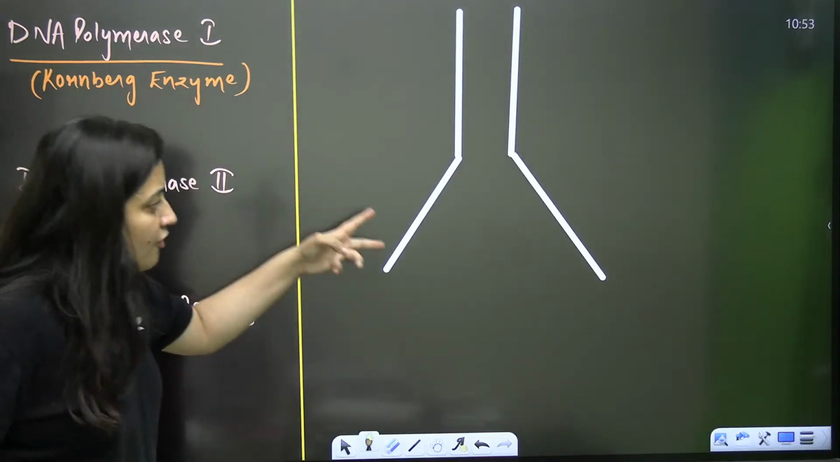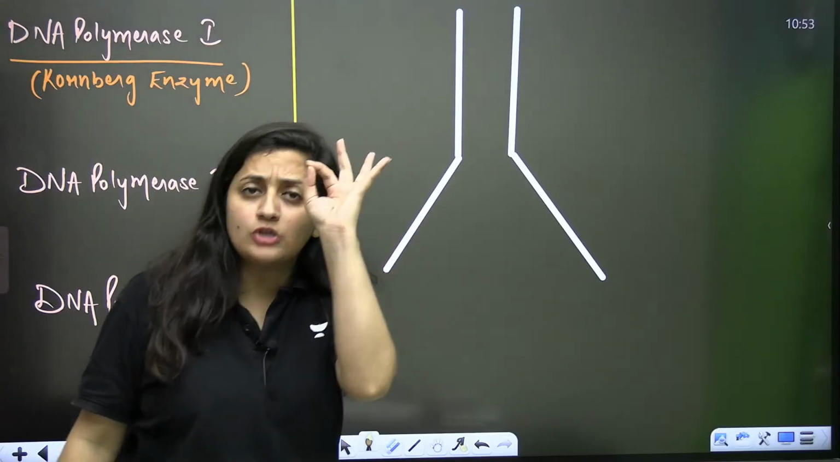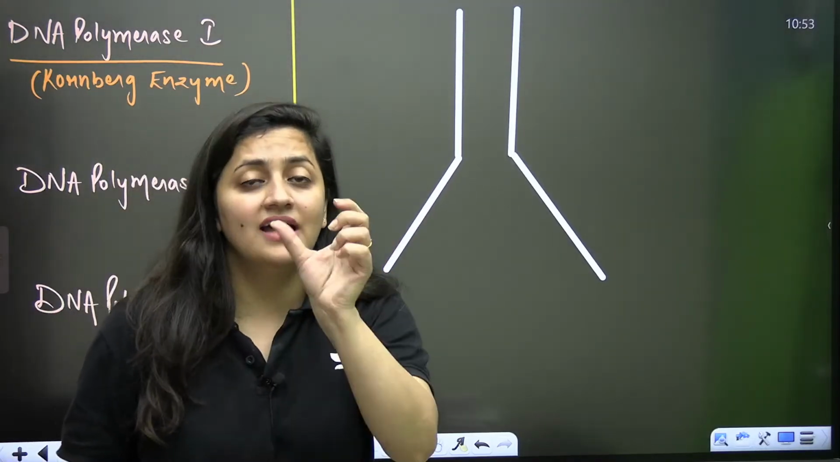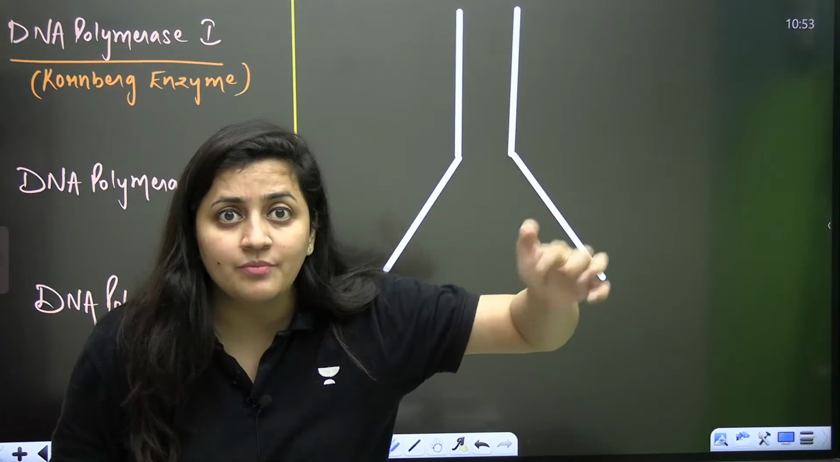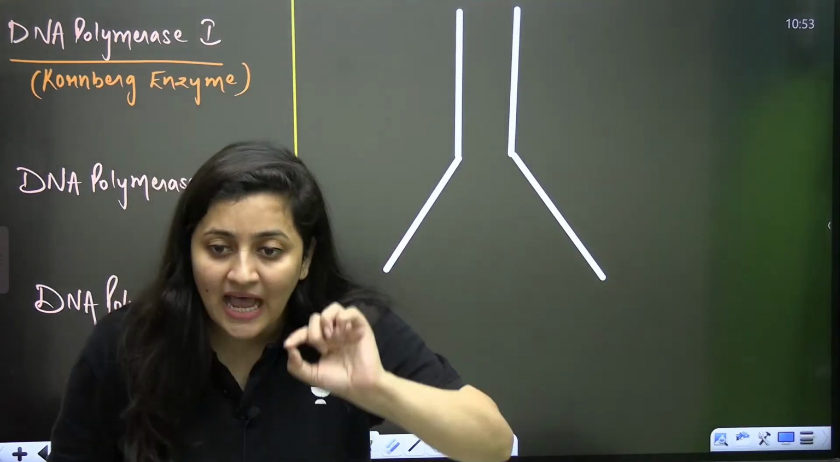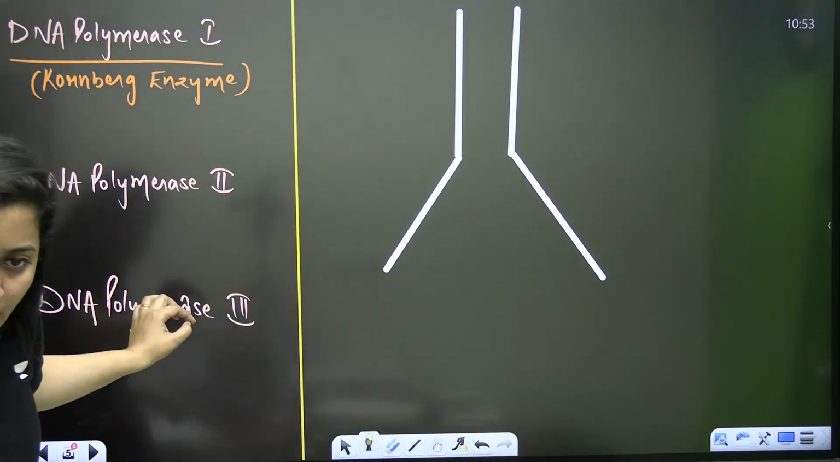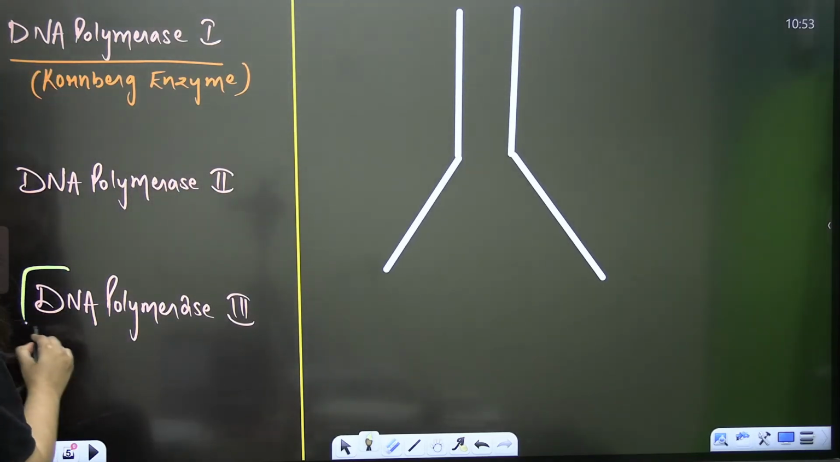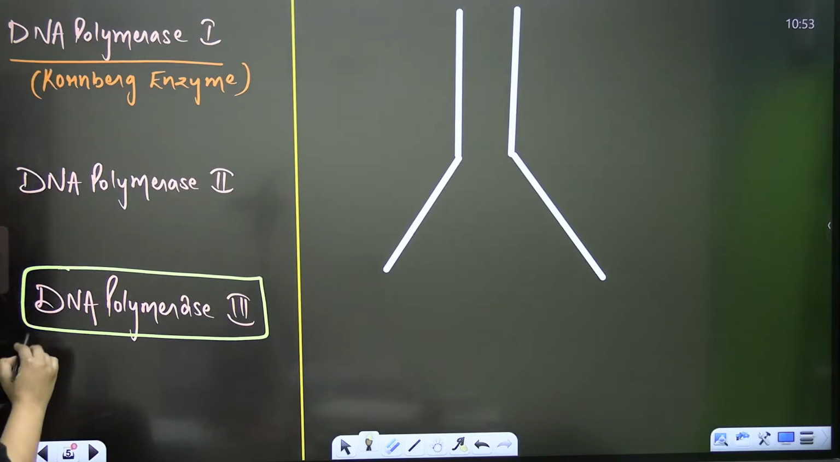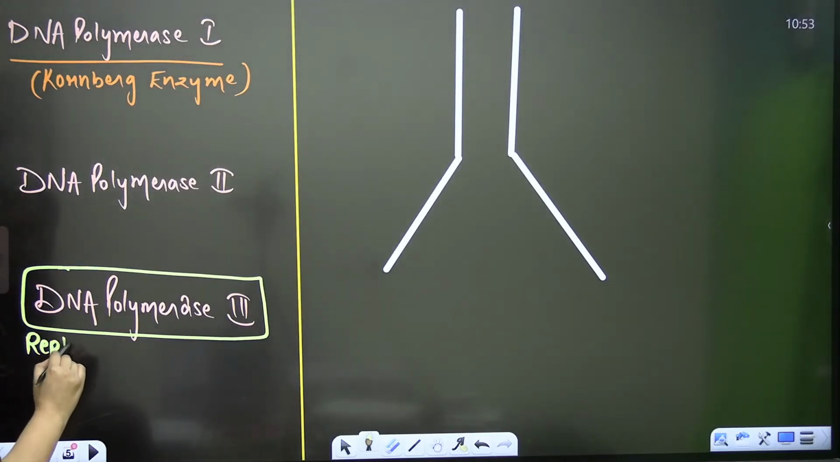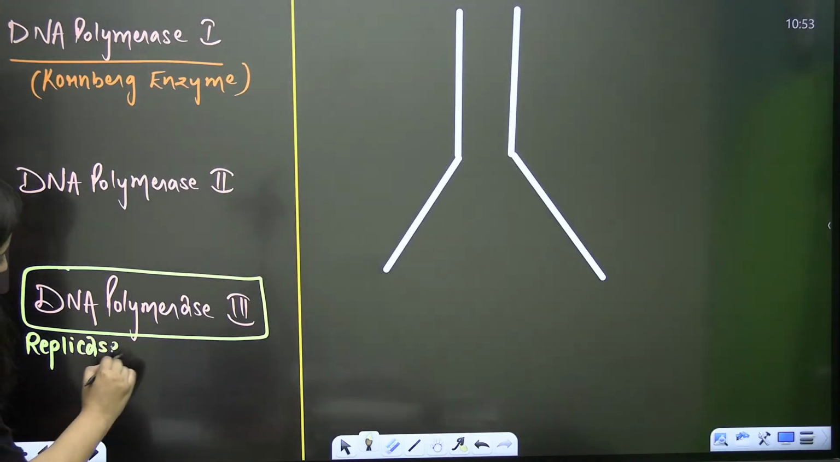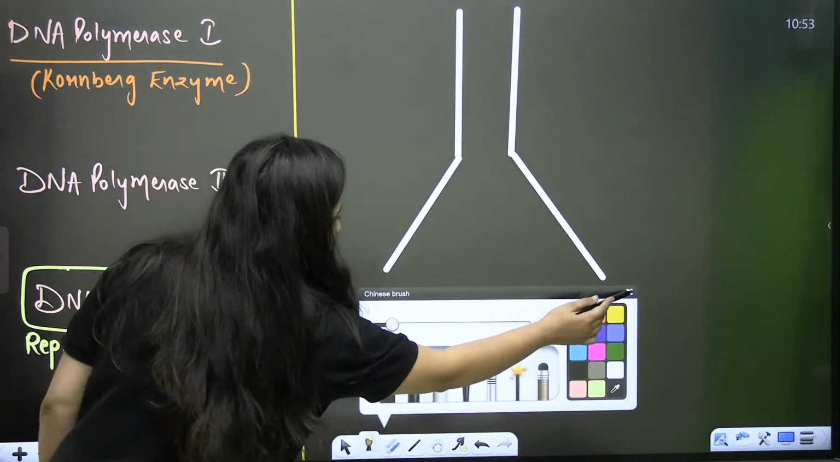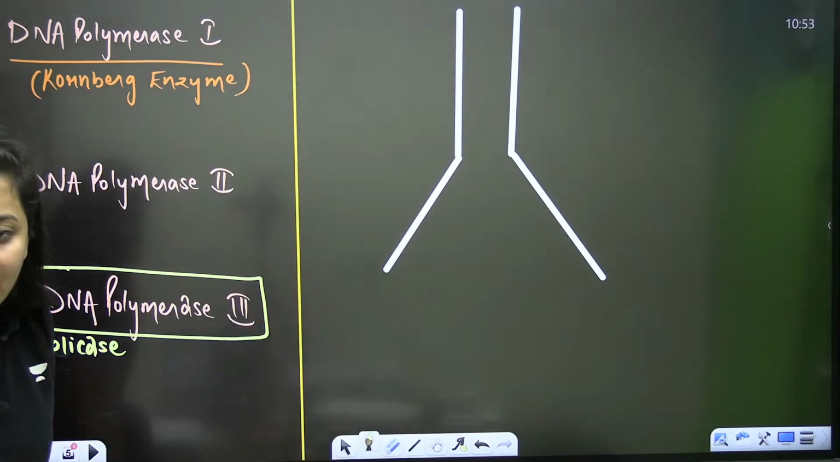So of course, for the synthesis of a new strand, it is obvious that we need the enzyme which has polymerizing activity. That's why it is DNA polymerase. But the main replicating enzyme is DNA polymerase 3, also known as replicase.